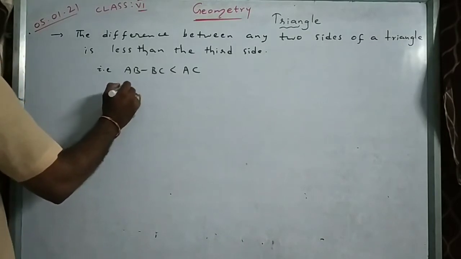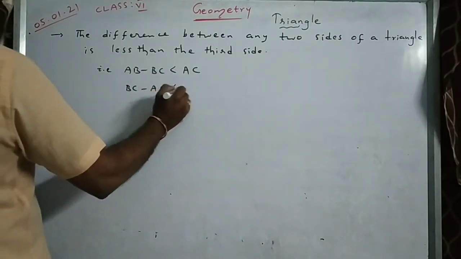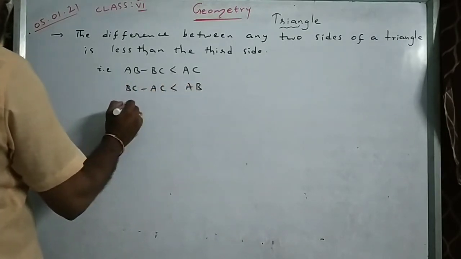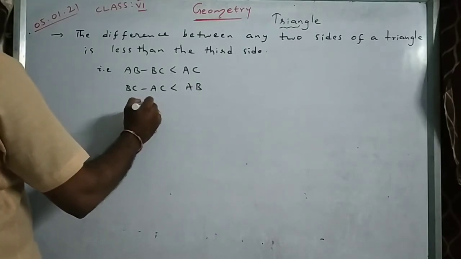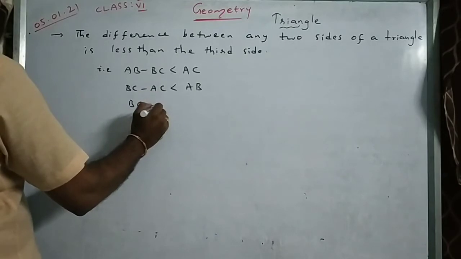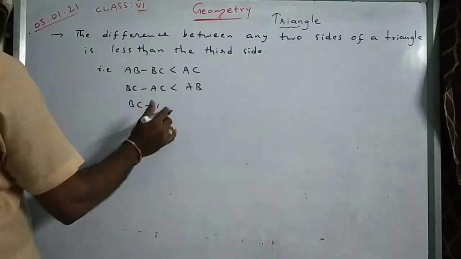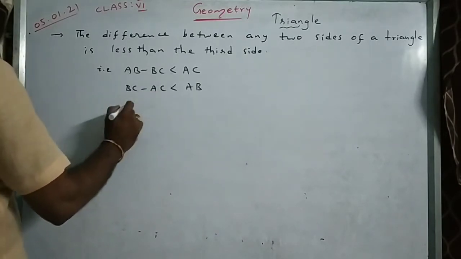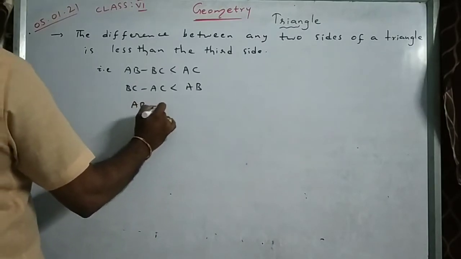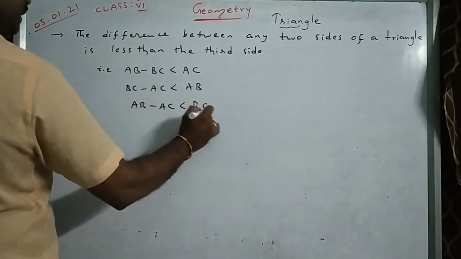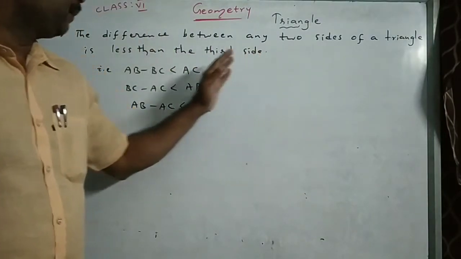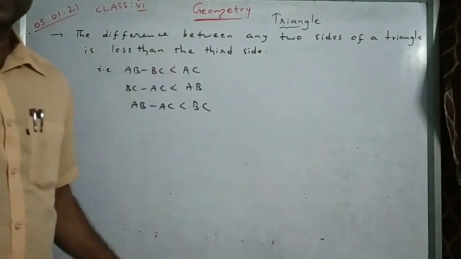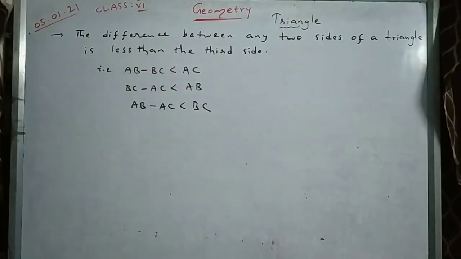Similarly, BC minus AC will be less than AB, or you can take AB minus AC, which is less than BC. Okay? As the sum is greater than the third side, the difference is less than the third side. Okay? Remember this concept.